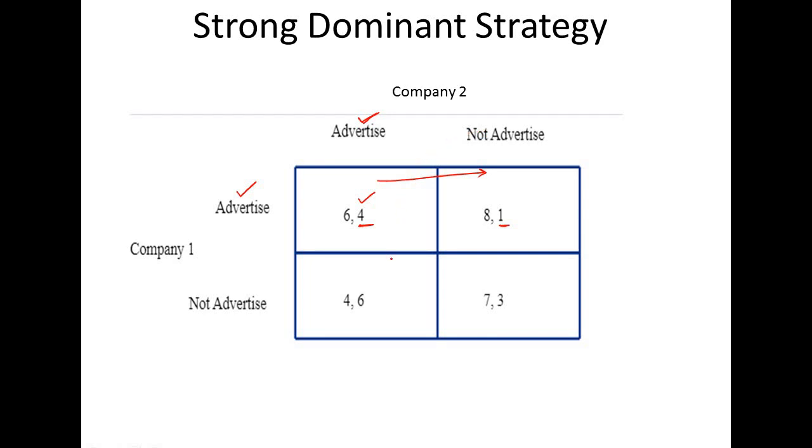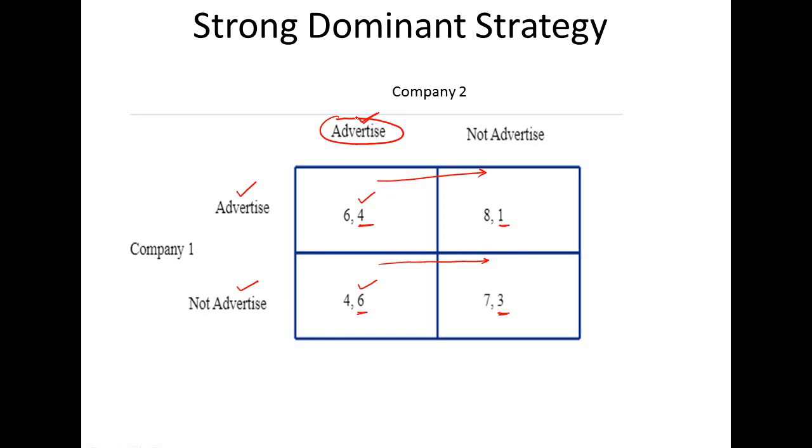Now if company 2 considers that company 1 is not advertising, then we need to check this row. If company 2 is advertising, it will get a payoff of 6, and if company 2 is not advertising, it will get a payoff of 3. So which one is more preferable? 6 is higher. Again advertising is preferable for company 2, or we can say advertising is dominating not advertising. So for company 2 also the advertising strategy is dominating in each and every case.